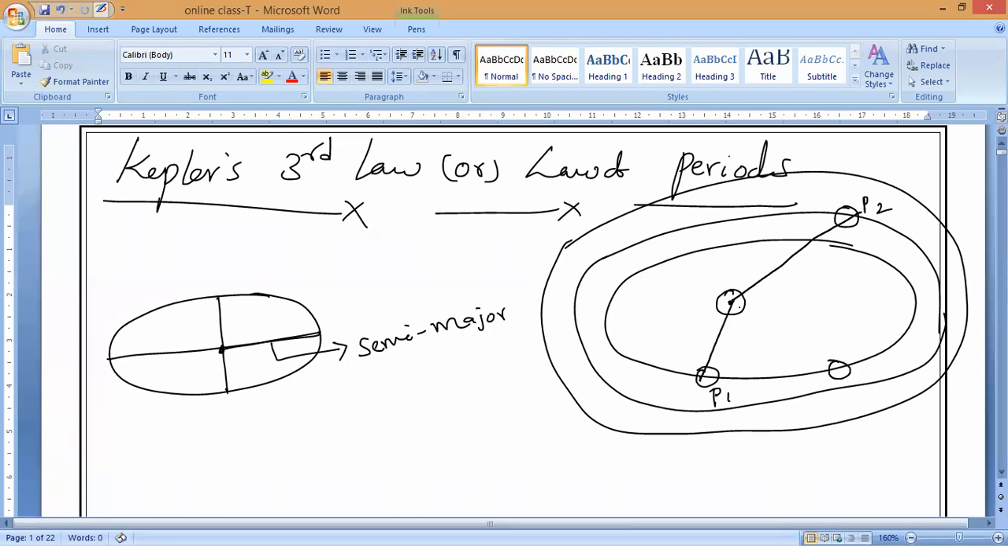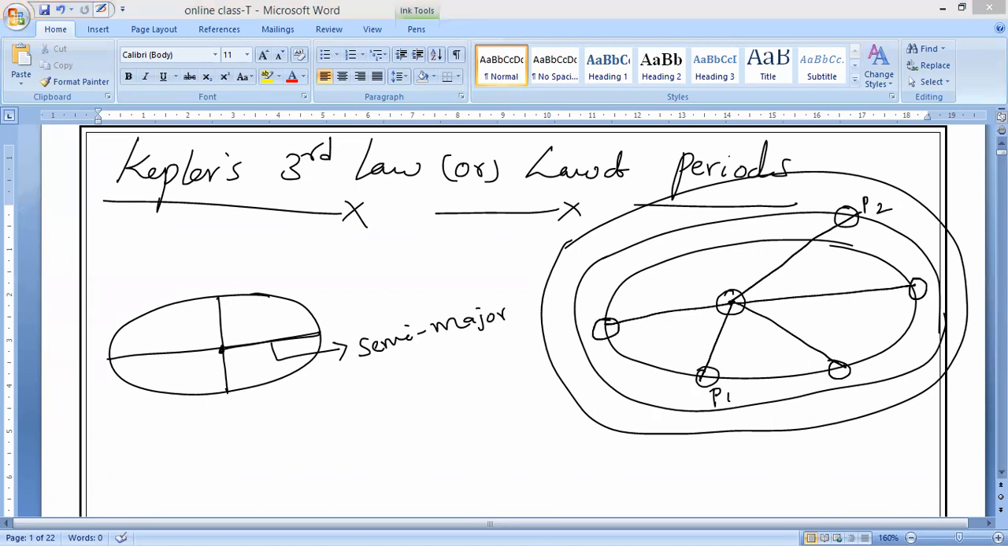When the planet is here, the radius vector is not the same. When the planet is there, the length of the line joining the planet to the Sun is not the same. Is it constant or does it always vary? That is the thing you have to remember. The length of the line joining a planet and the Sun is not constant for each and every position of the planet.